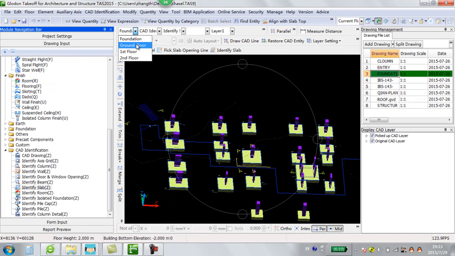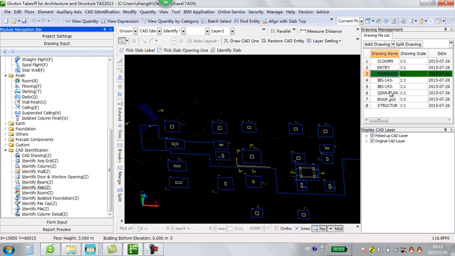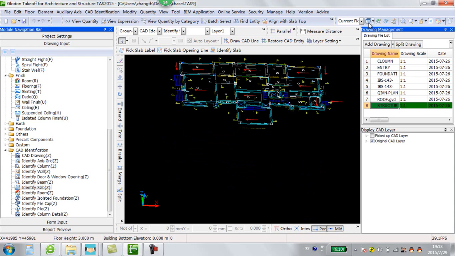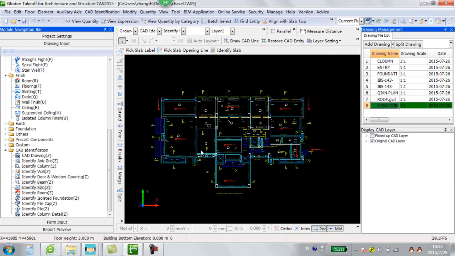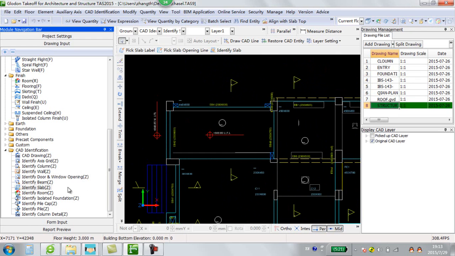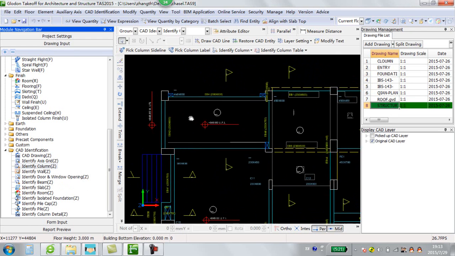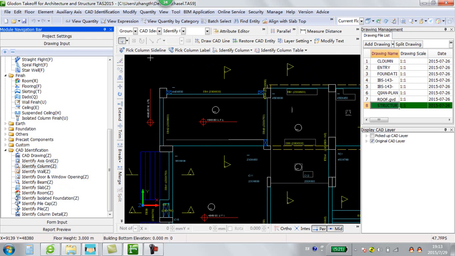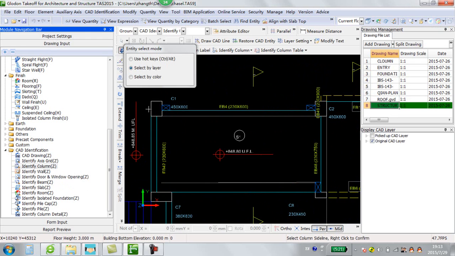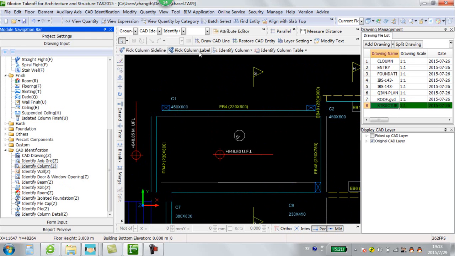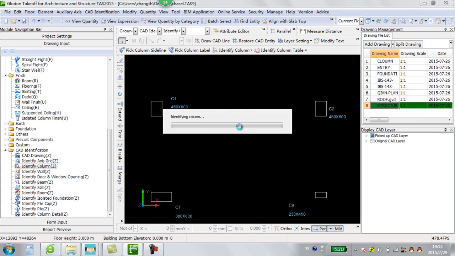Now we go to the ground floor. First of all, we click the relevant joins for the ground floor. Then we use the auto identification to identify the relevant elements. First of all, we pick up the column sideline, pick up column label, then use auto identification.